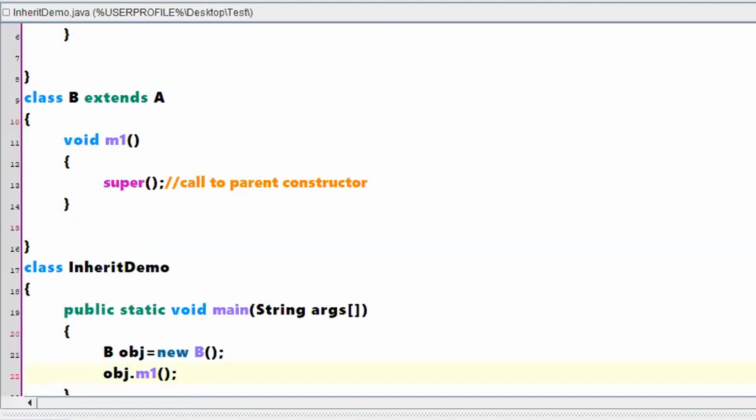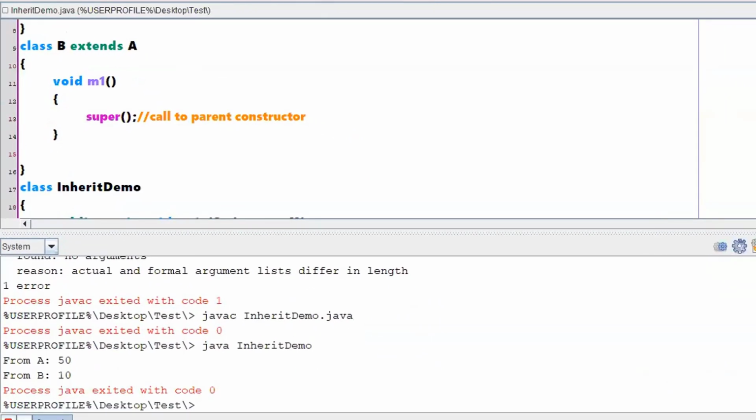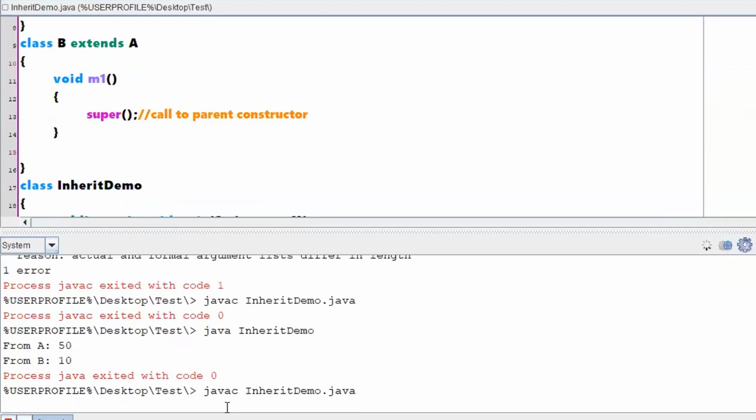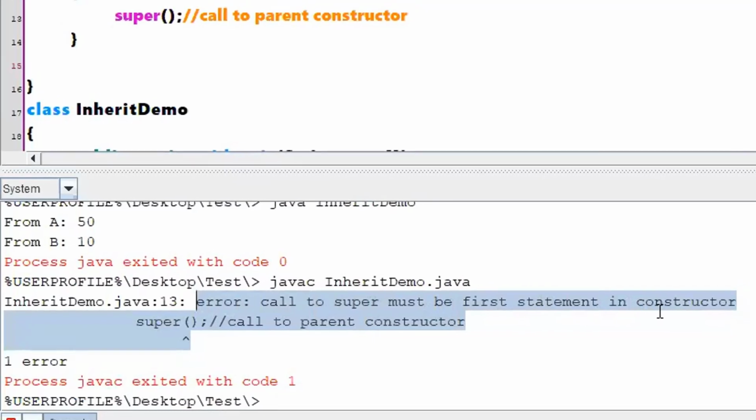Shall we just cross check? See, each and every variation we are going to do in this session is one of the conclusions, right? So keep all those conclusions in mind and look at the output of this. What is it saying? Error. Call to super must be first statement in constructor. Be clear with whatever error it is showing. That is the important conclusion that we need to discuss.